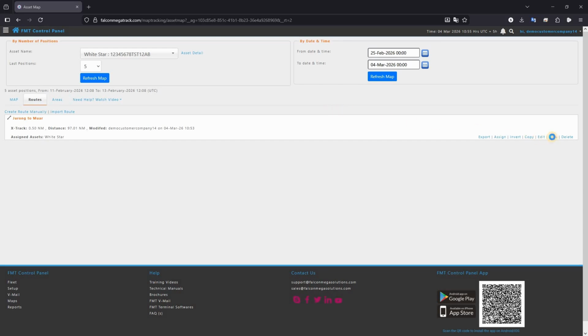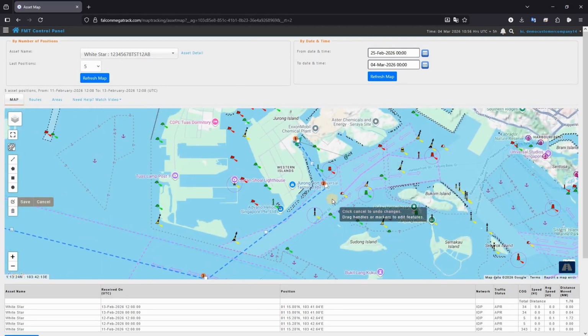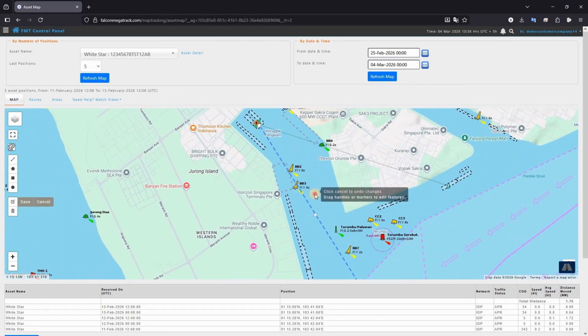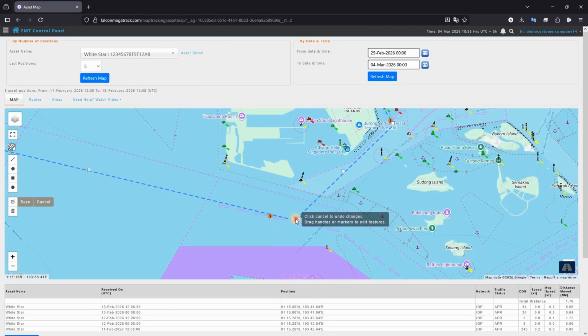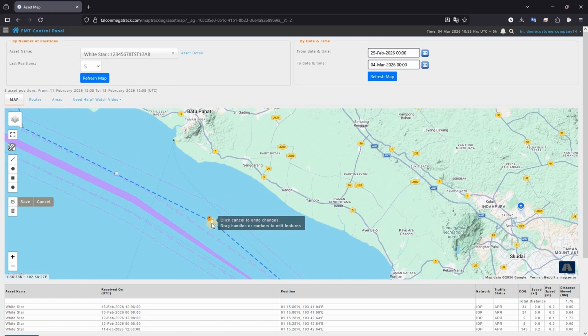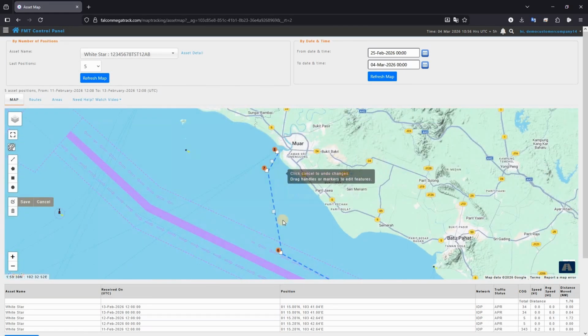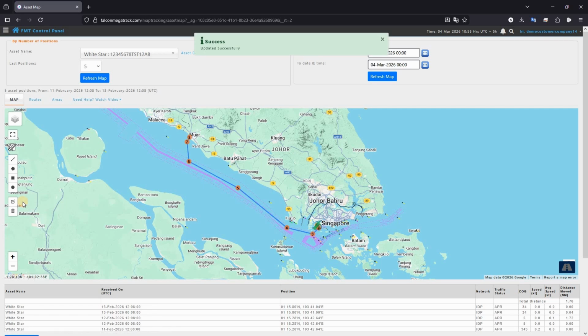Click on View to view the route. Click on Edit Layers. Zoom in on the map to view and adjust the route accurately according to navigational details. Drag the handlers to edit the route. Click on Save to save the changes. The route has been edited successfully.